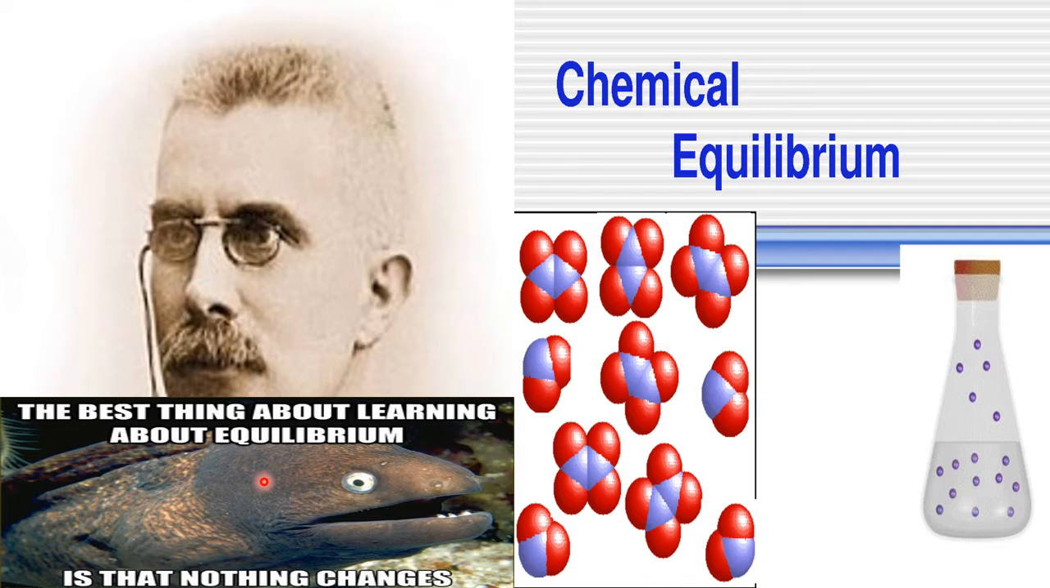So there are two types of equilibrium. One is static, the other one is dynamic. But in chemistry, we learn about what? Dynamic equilibrium only. Now we will understand this caption. The best thing about learning about equilibrium is that nothing changes. So this chemical equilibrium is applicable only for those reactions which are reversible in nature.